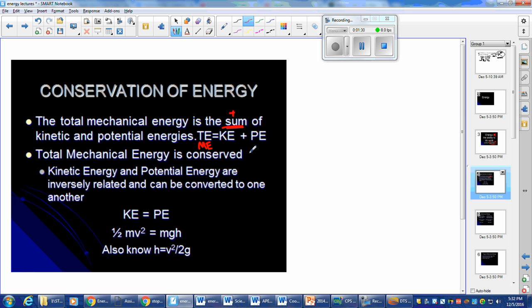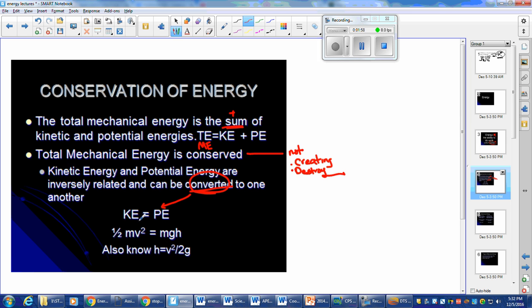Basically, you are never creating new energy out of nowhere. You are not destroying the total energy in the universe. All you are doing is converting. You are always just converting. And when we say that we are converting something, mathematically what that allows us to do is set these equal to each other.